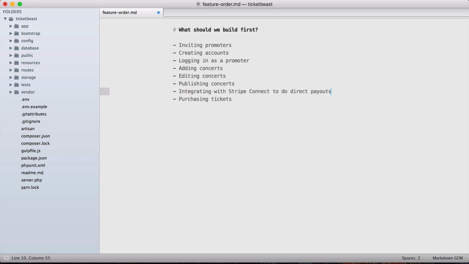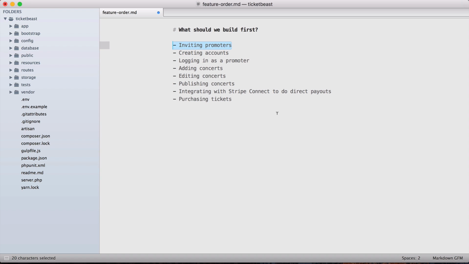So this feature set seems like a reasonable place to start, but the mistake that I see people make when they look at this is they think, okay, well, in order for someone to purchase tickets, we need to have this done. And that means we also need to have this done, and this done, and this done, and so on and so on. So you look at it and you think, okay, now that we've planned this out and figured it out, the very first thing that we should build is inviting promoters, right?